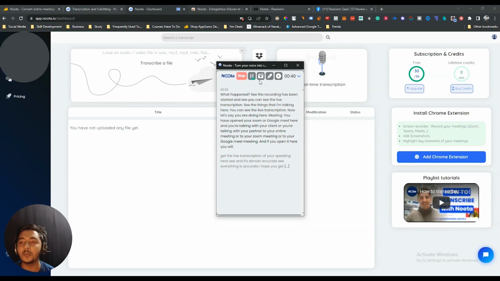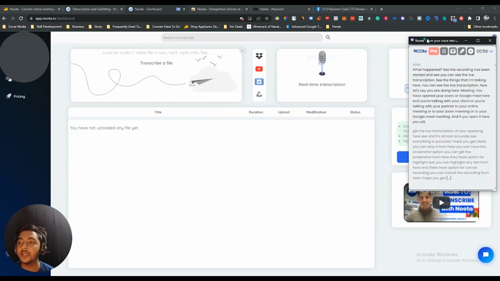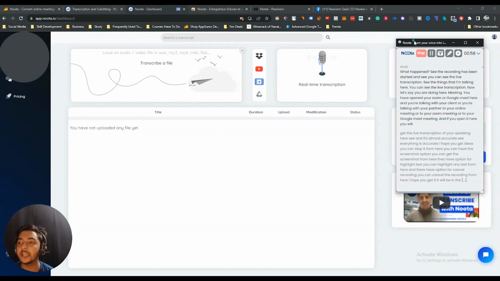You can stop it from here. You can have the screenshot option, you can get a screenshot from here. They have an option for highlighting text, you can highlight any text from here, and they have an option for cancelling the recording. You can cancel the recording from here. I hope you get the idea, guys. It will be on the side of your screen here in this way.